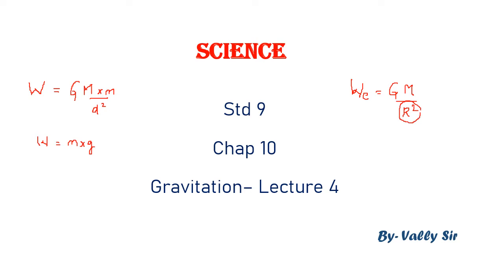This radius, as we saw, is different at the poles and different at the equator. So an object will weigh differently at different places. Sorry, this is not the weight, it is the gravitational acceleration. And in the last lecture we also saw that the weight on the moon is 1/6 the weight on the earth.